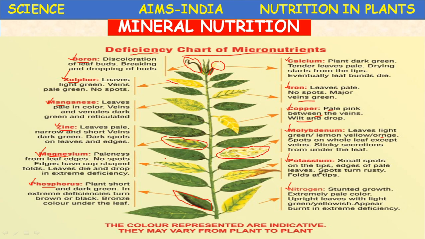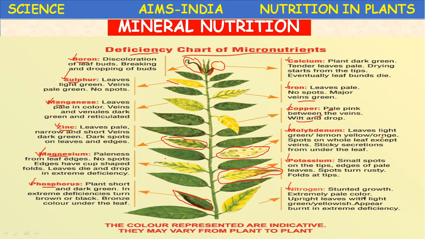Next, potassium. In potassium deficiency, small spots appear on the tips and edges of the pale leaves. See, the edge becomes somewhat dry. Spots turn rusty, rust-like brown color, and the leaf folds at the tips.